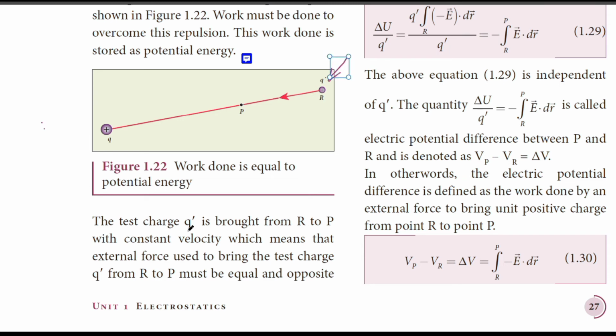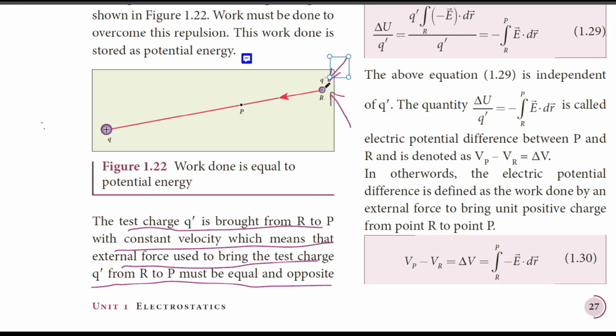Fine. The test charge q dash is brought from R to P with constant velocity, which means the external force used to bring the test charge q dash from R to P must be equal and opposite to the force exerted by charge q on charge q dash. What does this mean? Let us understand that elaborately. When the charge q dash is moved from R to P, there must be some work done on it.